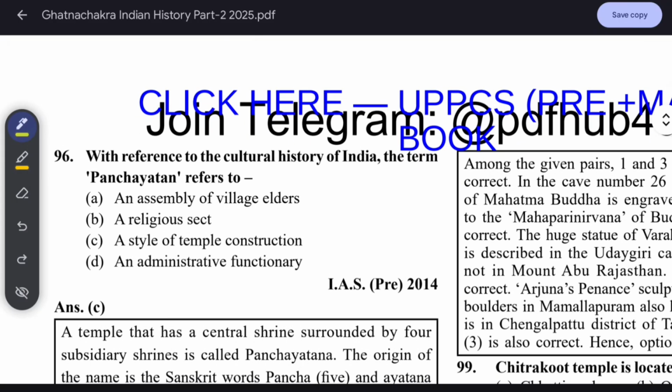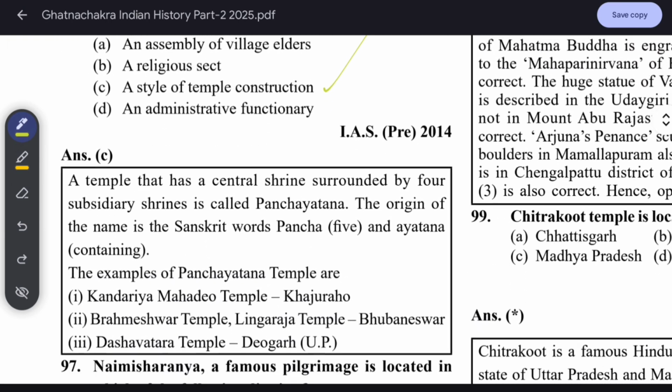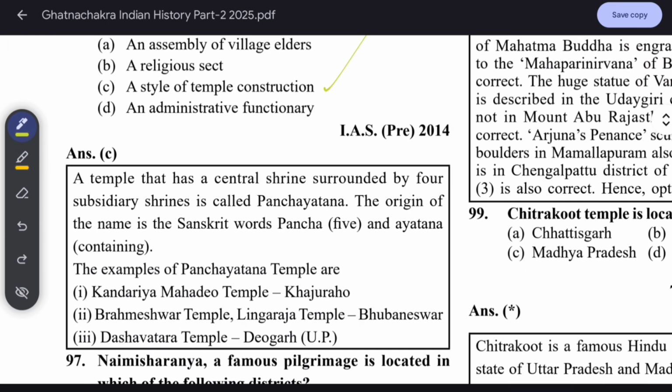With reference to the cultural history of India, the term Panchayatan refers to a style of temple construction. A temple that has a central shrine surrounded by four subsidiary shrines is called Panchayatan. Like there is a main god here, say Lord Shiva, and four small gods surrounding, like Vishnu, Brahma, and others. So a temple with a central shrine surrounded by four subsidiary shrines is called Panchayatan style.